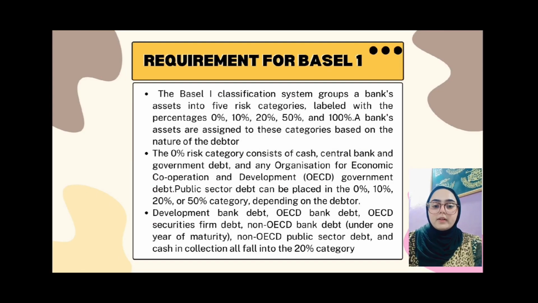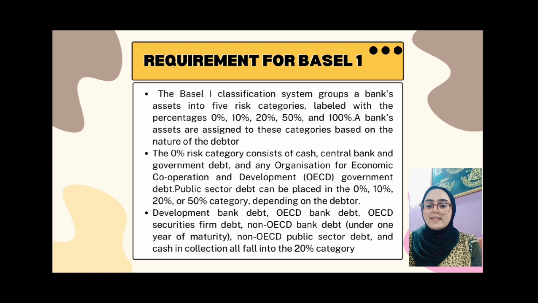Now let's move to the requirements for Basel I. The Basel I classification system groups a bank's assets into 5 risk categories labeled with the percentages 0%, 10%, 20%, 50%, and 100%. A bank's assets are assigned to these categories based on the nature of the debtor. The 0% risk category consists of cash, central bank, and government debt, and any Organisation for Economic Co-operation and Development government debt. Public sector debt can be placed in the 0%, 10%, 20%, or 50% category.